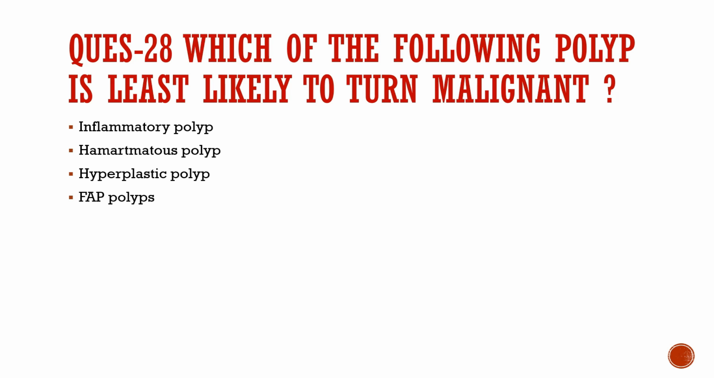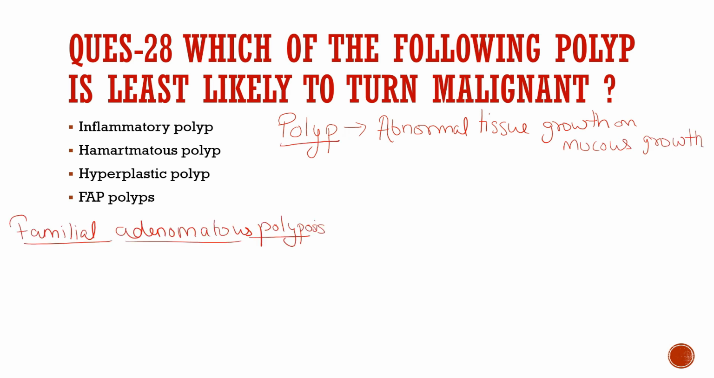Question number 28. Which of the following polyps is the least likely to turn malignant? Inflammatory polyp, hamartomatous polyp, hyperplastic polyp, or FAP polyps? So first of all, what is a polyp? A polyp is an abnormal tissue growth on the mucous layer. And what is FAP? It is familial adenomatous polyposis.